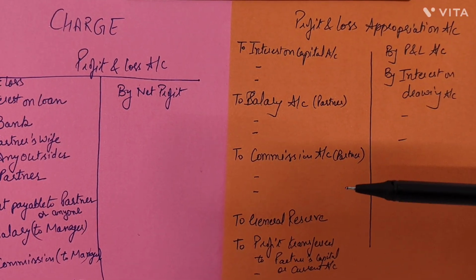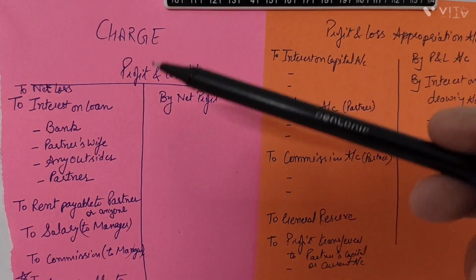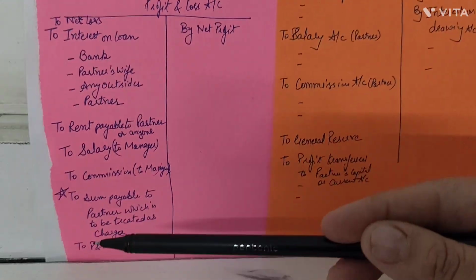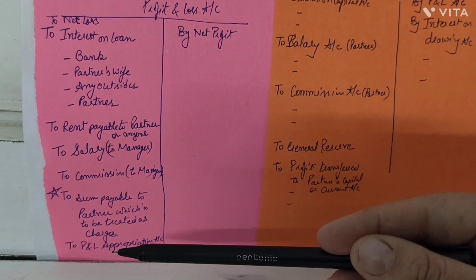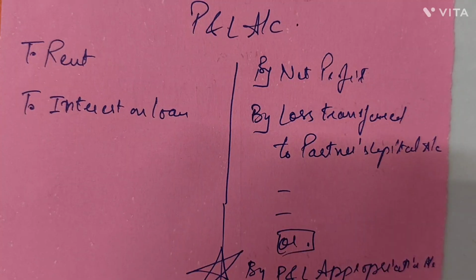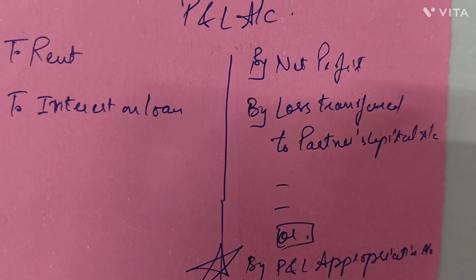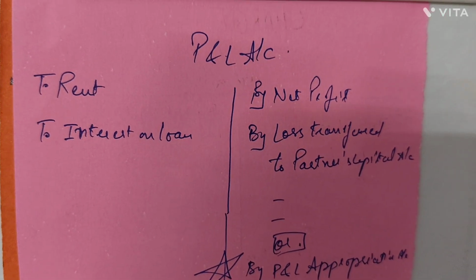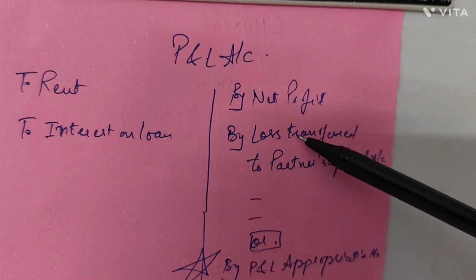But there is one case left where in the P&L account, rather than getting the profit, we got a loss. So let's discuss the same. So if your P&L account, rather than showing the profit, shows a loss, right?